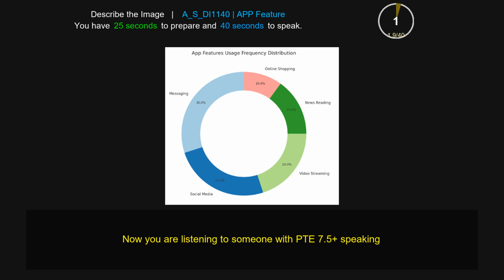This image is mainly about app features usage frequency distribution. Firstly, the highest values of this image are 30%, 25%, and 20%. Secondly, the lowest values of this image are 15%, 10%, and 5%. In addition, it gives information about online shopping, news reading, and video streaming. It is also about social media, messaging, and distribution. Lastly, it gives different types of colors like pink, green, and white.